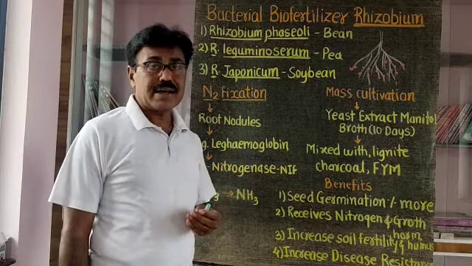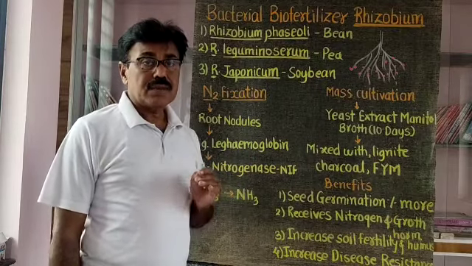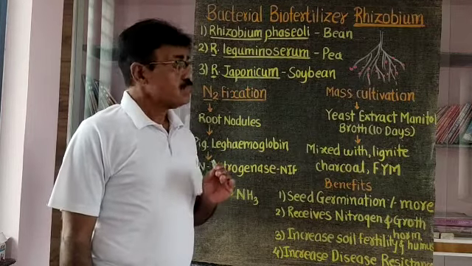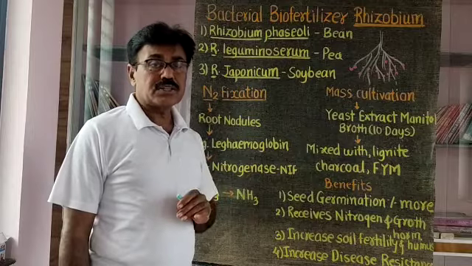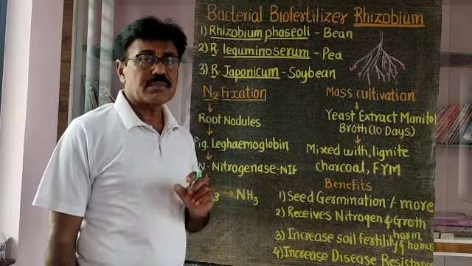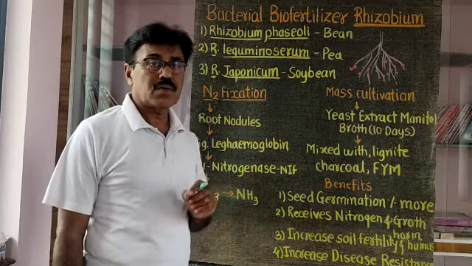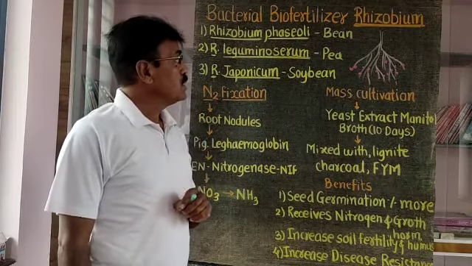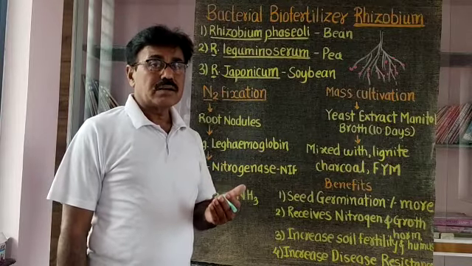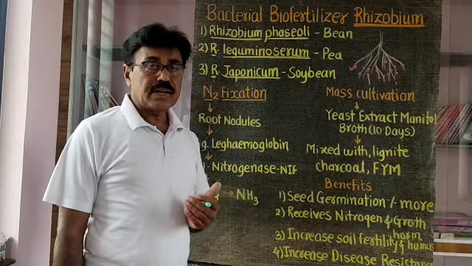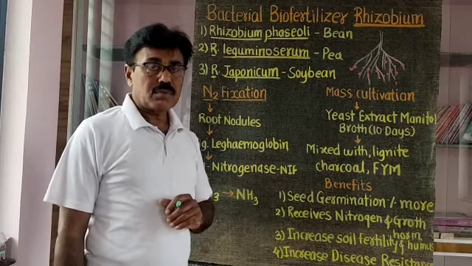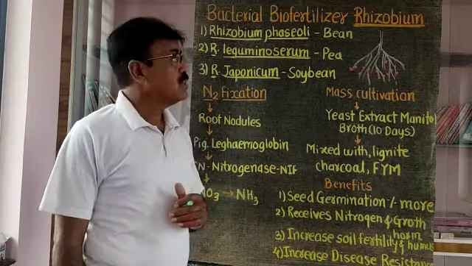That means Rhizobium bacteria infect the roots of leguminous plants, and after infection, Rhizobium develops root nodules on the plant, and survives in the root nodules. Then this Rhizobium is responsible for fixation of free nitrogen, that is N2, into a form available to the plant, that is NO3, or nitrate.